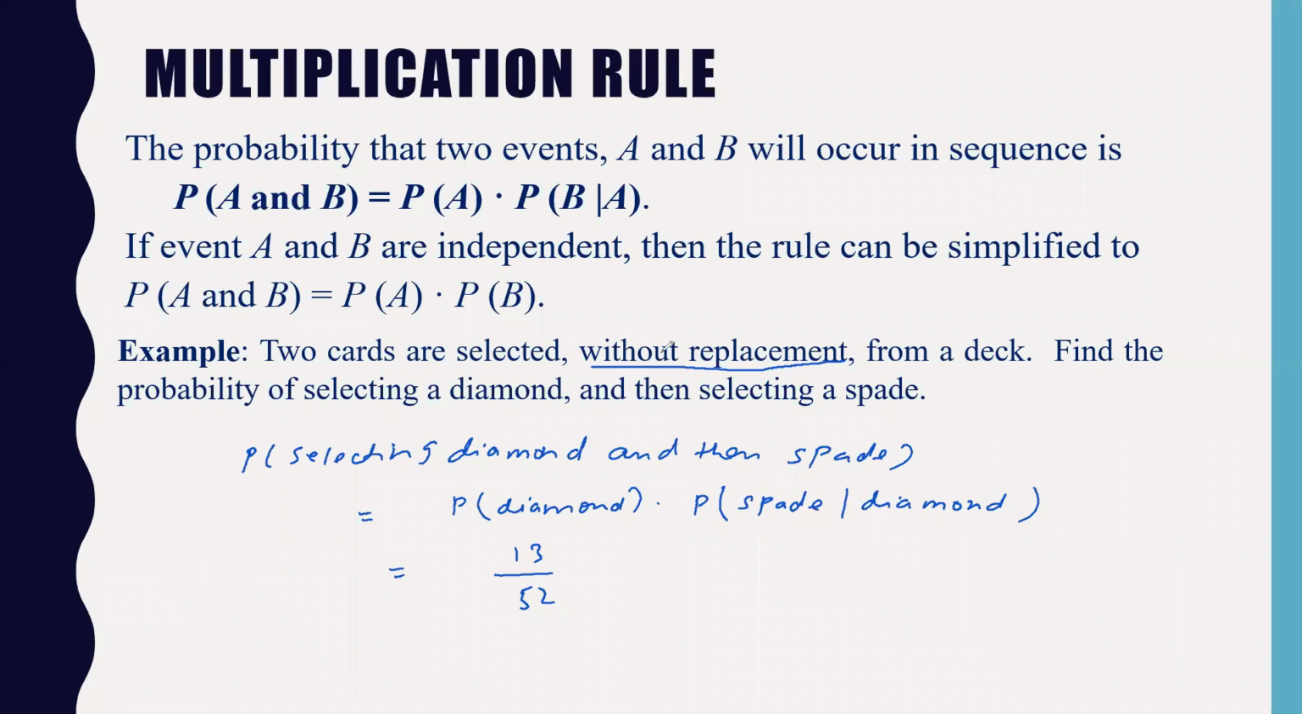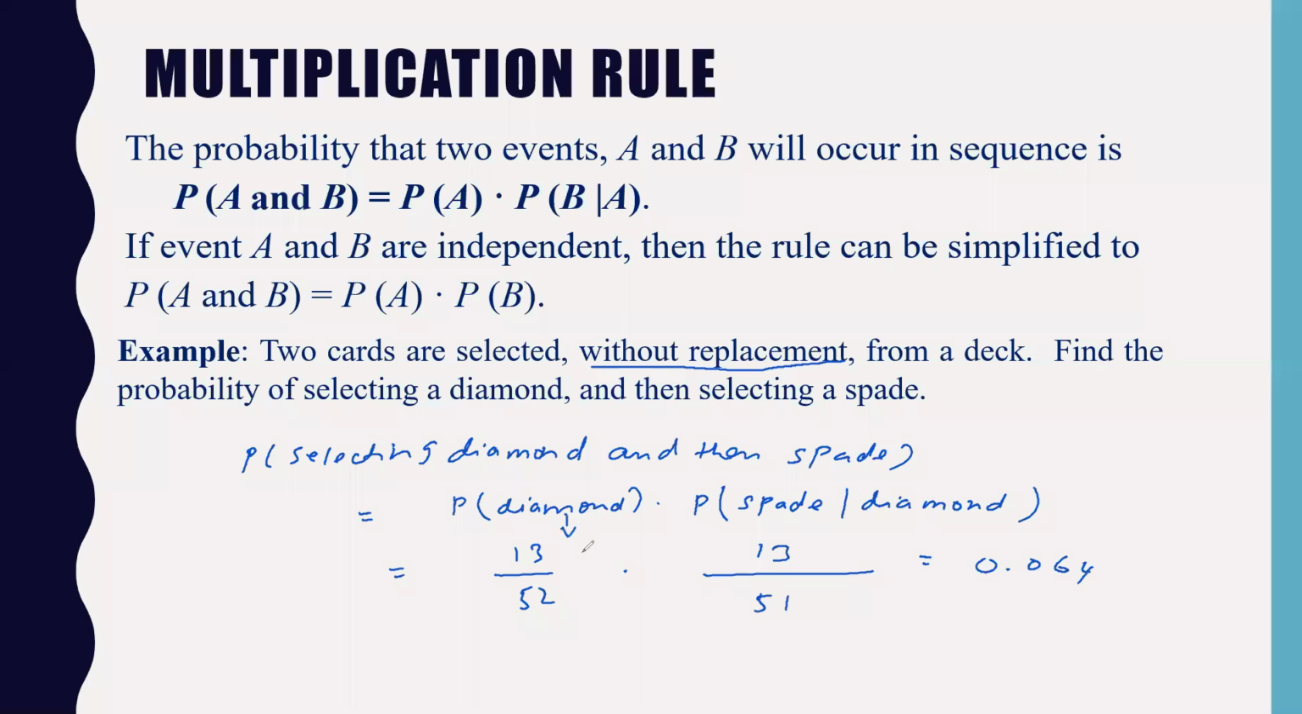So once you have selected the diamond, you are not replacing it back. So obviously this event will be out of 51 now. So probability of spade given diamond will be 13 by 51. So you can just calculate this. What is the answer you will get? I think approximately 0.064 you will get it.